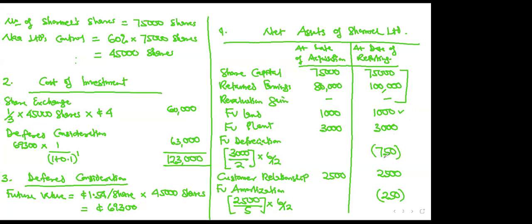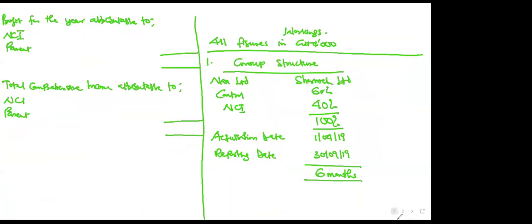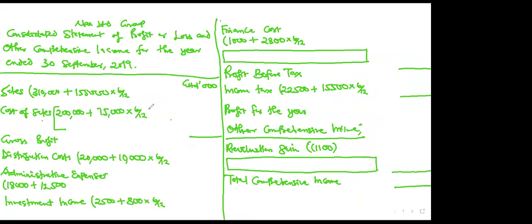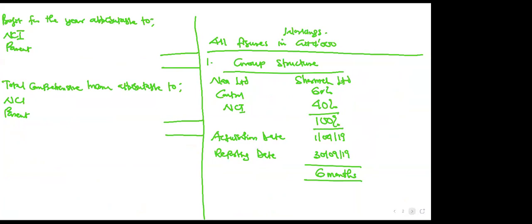They said footnote number 1, the second one: plant depreciation is charged to cost of sales. Can you see that? So you go and add the 750 to cost of sales. Go to your cost of sales and add 750. You can put working 3 on top so that you remember. Then let's go ahead.